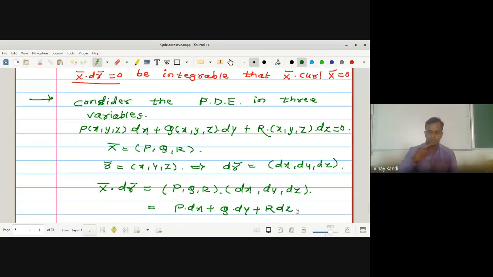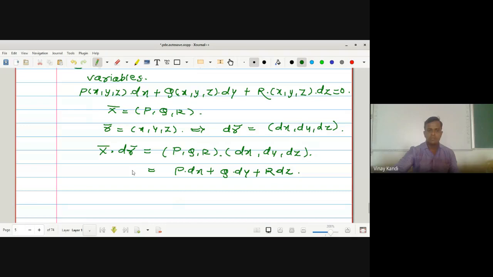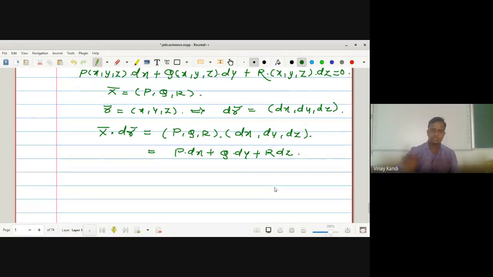So the value of x bar into dr bar is nothing but p dx plus q dy plus r dz. Thus x bar into dr bar is equal to 0 if and only if p dx plus q dy plus r dz is equal to 0. So this is nothing but the Pfaffian differential equation.